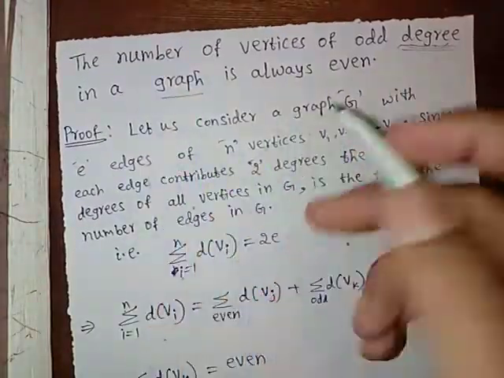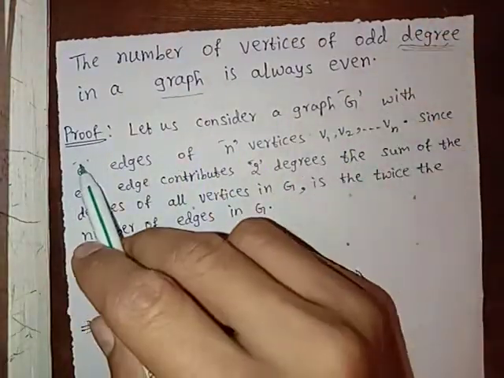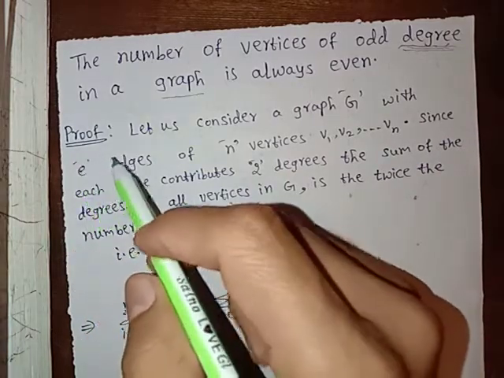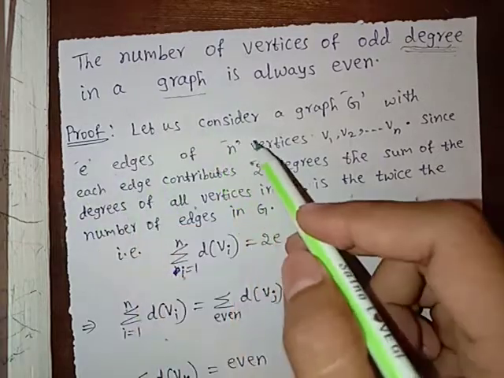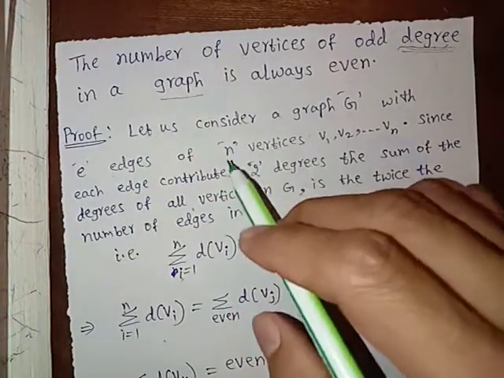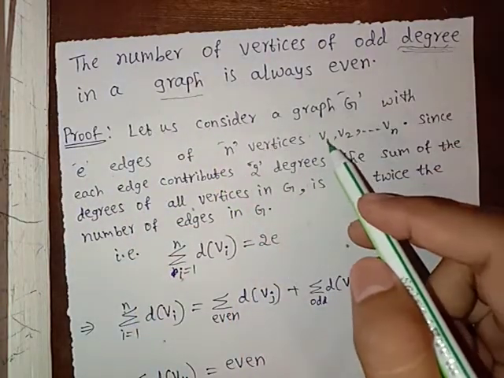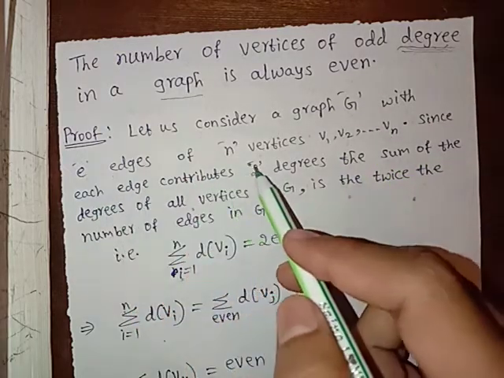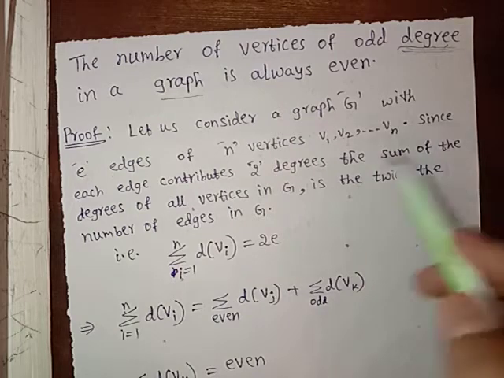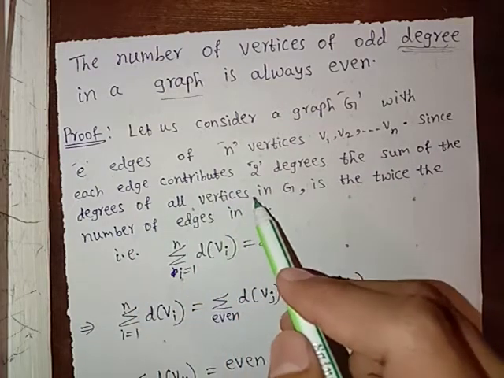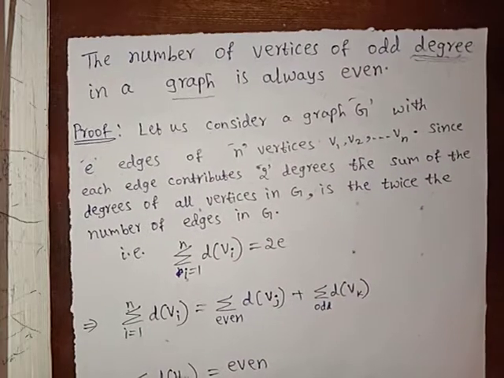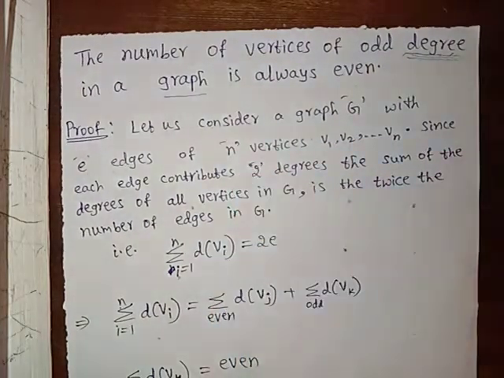So let us consider any graph G with e edges and n vertices, v1, v2 up to vn. Since each edge contributes 2 degrees, the sum of the degrees of all vertices in G is twice the number of edges. What is the meaning of this?